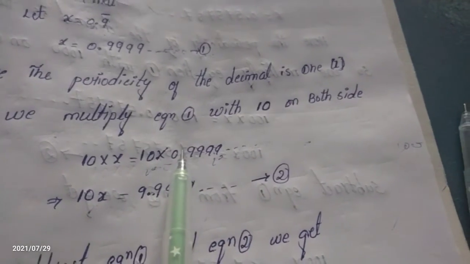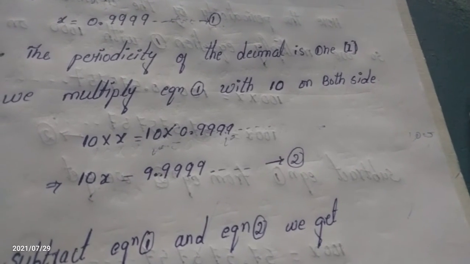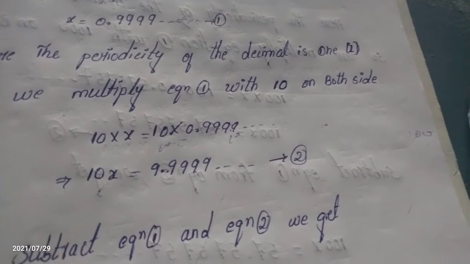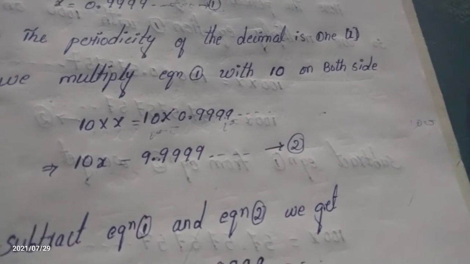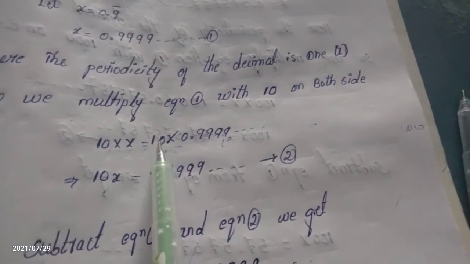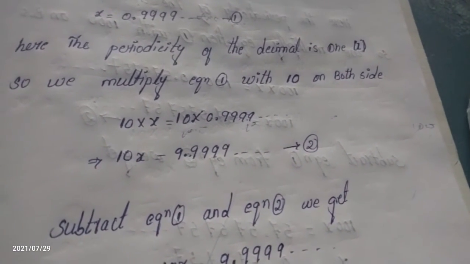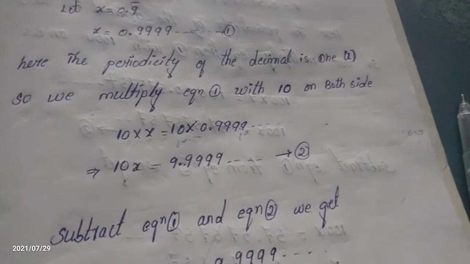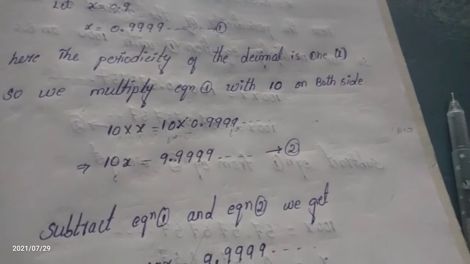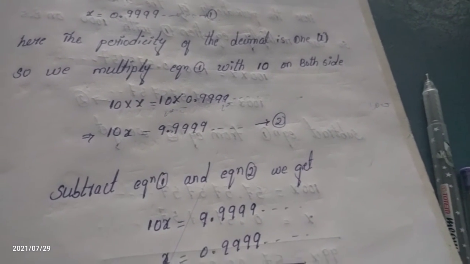The decimal point will be moved to the right side, after one number. Can you understand, ma'am? When we multiply by 10, the decimal point will be moved towards the right side, only after one number. After one number, if you multiply by 10, the decimal point moves one number only.